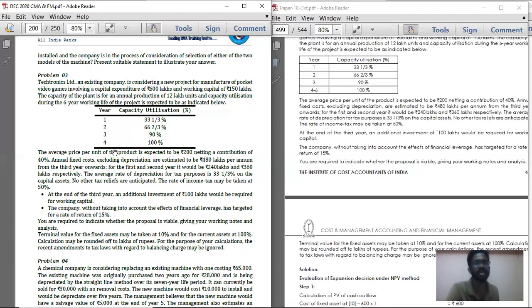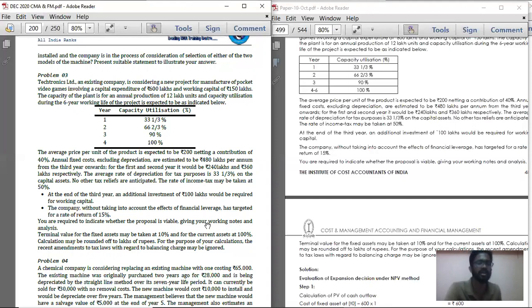We should first calculate the present value of cash outflow. Then we should calculate the present value of cash inflow. From that, we can easily find the NPV. They have also given the terminal value of fixed asset. Terminal means salvage value of fixed asset may be taken at 10%. Here the fixed asset is 600 lakhs plus 100 lakhs, that is 700 lakhs. And for the current assets, 100%. So the entire working capital which has been put in, that is 150 lakhs and the 100 lakhs, so 250 lakhs can be taken back at the 250 lakhs itself.